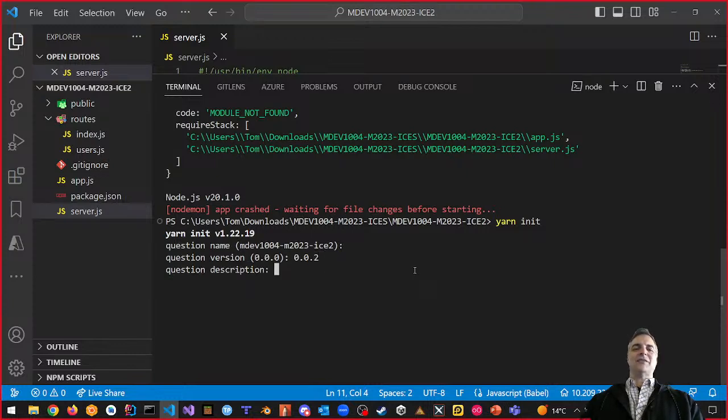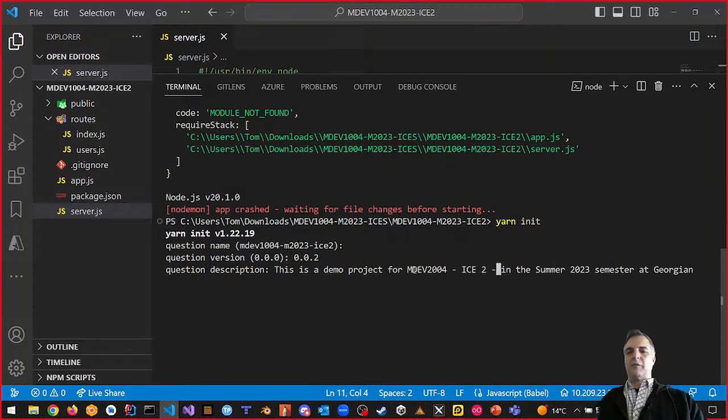Next, question, description. So we can say something like, this is a demo project for MDEV1004 in the summer 2023 semester at Georgian. And we can also add things. We can backtrack there. We can say MDEV1004. We can say in class exercise 2 in the summer, blah, blah, blah, blah.